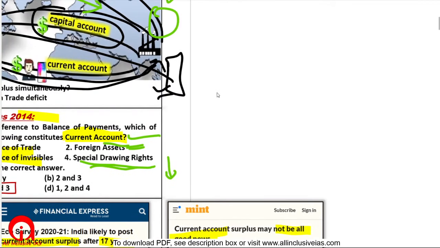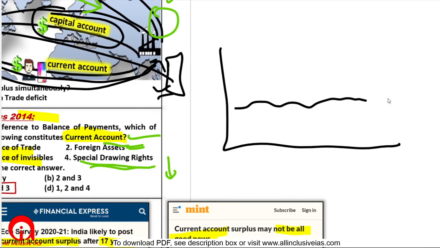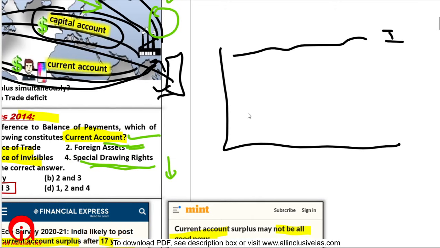Assume a very simple scenario. These are India's exports and these are India's imports. India imports more, exports less. Now let us say, okay, just a minute. These are our exports. Okay. Now obviously every year there is some variation. In import also there will be some variations every year.